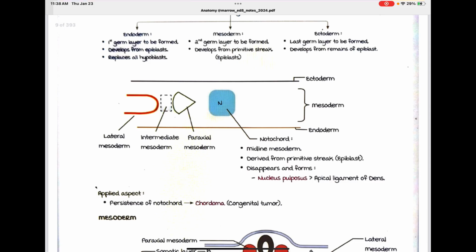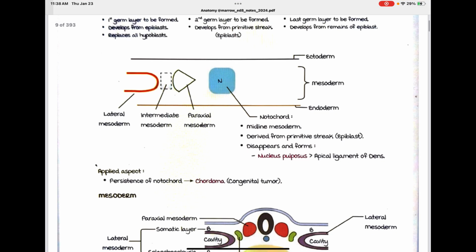Now mesoderm: here they have divided it into lateral mesoderm, intermediate mesoderm, and paraxial mesoderm. And here they have shown the notochord. Notochord is midline mesoderm, derived from primitive streak epiblast; it disappears and forms the nucleus pulposus and the apical ligament of the dens.